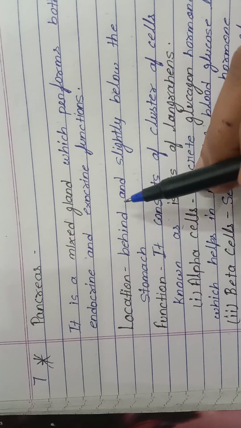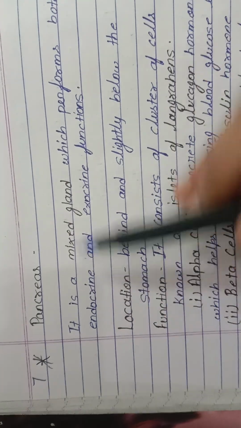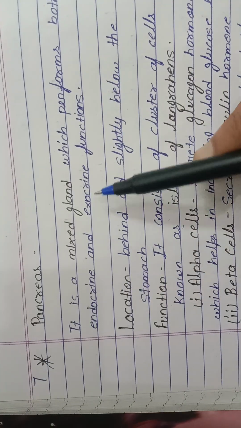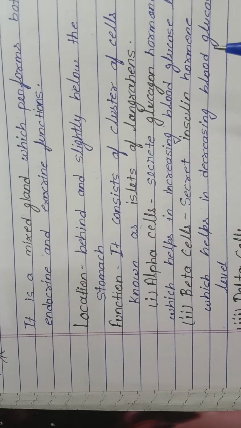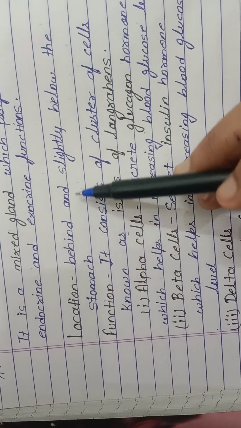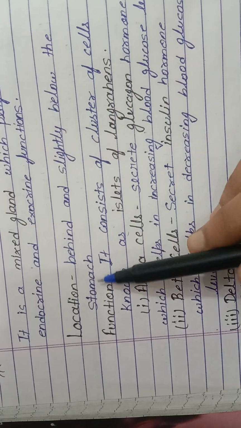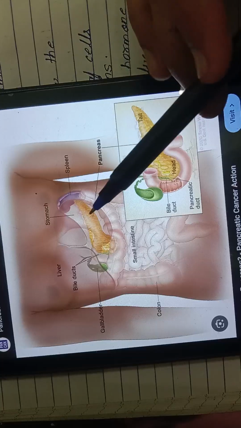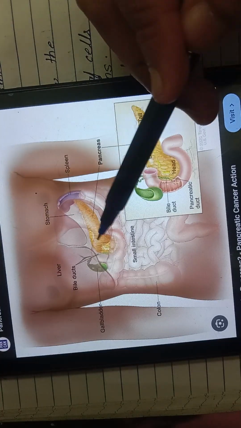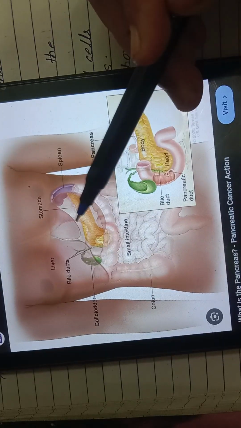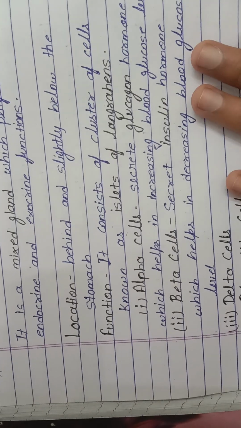Now, the seventh gland is pancreas. It is the mixed gland which perform both endocrine and exocrine function. Location of pancreas. The pancreas is located behind and slightly below the stomach. See the diagram of pancreas? Pancreas is located behind the stomach and slightly below the stomach.